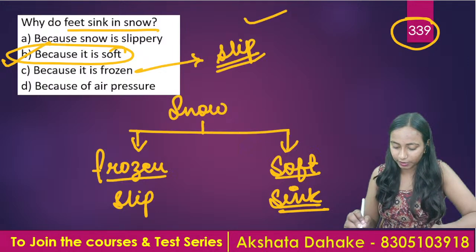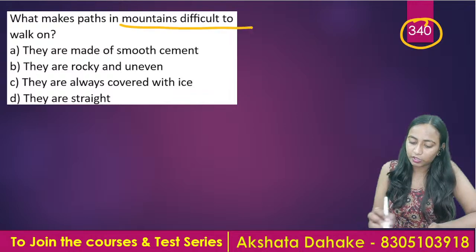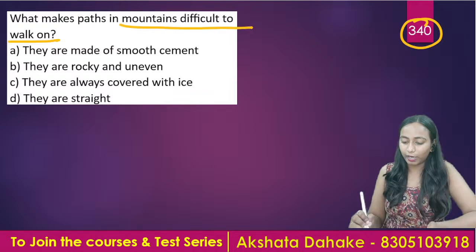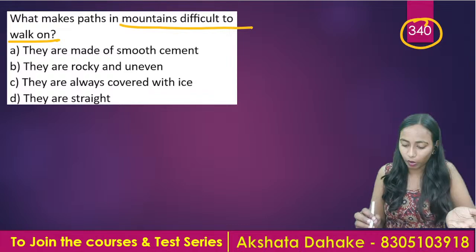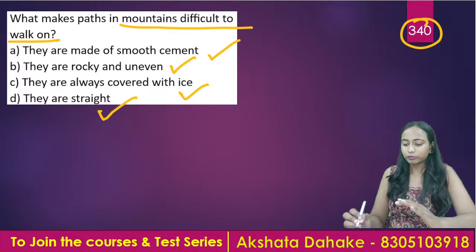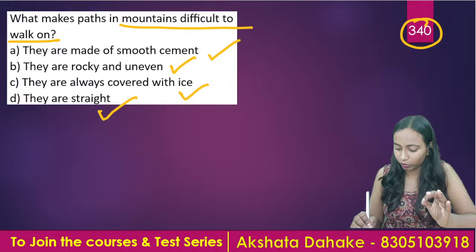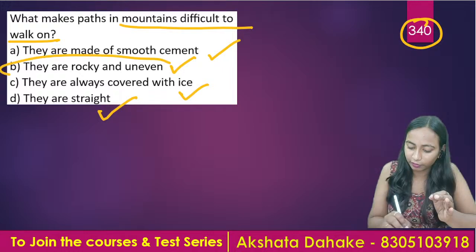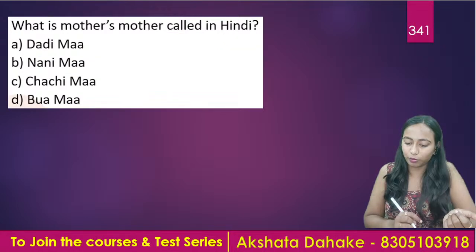Correctly answered, Sarvesh. Next question, question number 340. What makes paths in mountains difficult to walk on? Mountain के जो paths होते हैं, they are difficult to walk because they are made up of smooth cement, they are rocky and uneven, they are covered with ice, or they are straight. Always the paths of mountains are uneven. They are very rocky, and because of this reason it is very difficult to climb the mountain. Okay, so correct answer क्या होगा? The right answer for the question will be option B.